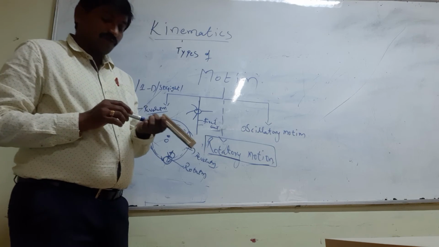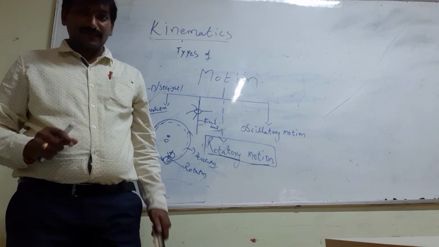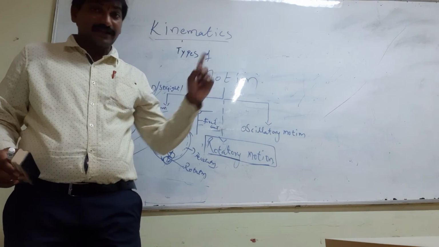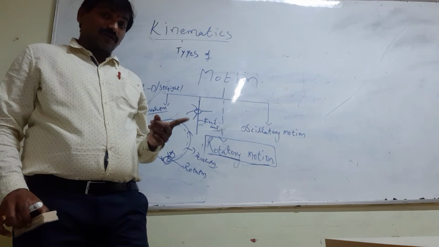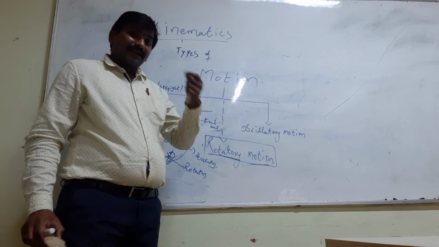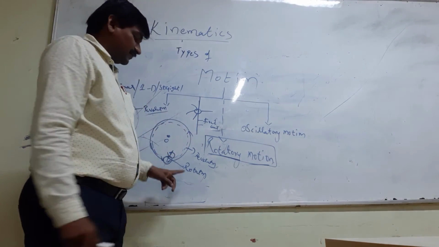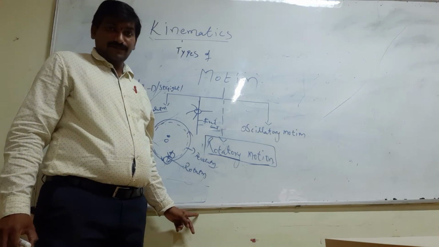Earth revolves around the sun and rotates about its own axis. The sun is a fixed point there. Rotating around its own means that it has the fixed point at its center. That's what we call rotation and revolution.